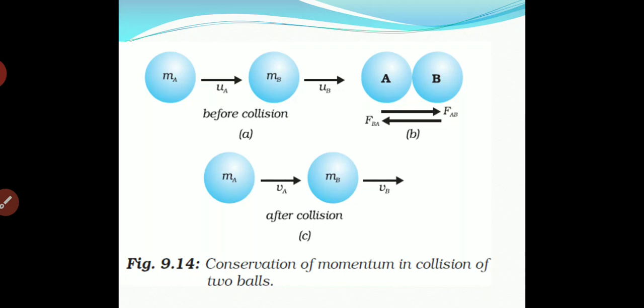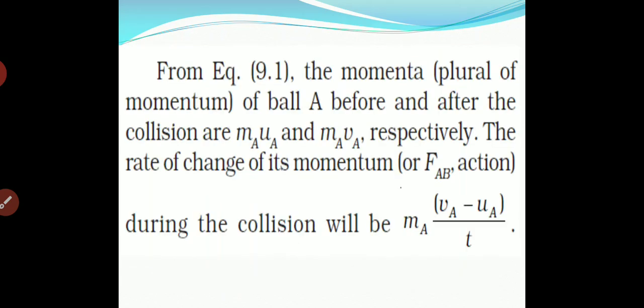So before collision the velocity of ball A was UA and of ball B was UB, and after collision they change to VA and VB respectively.